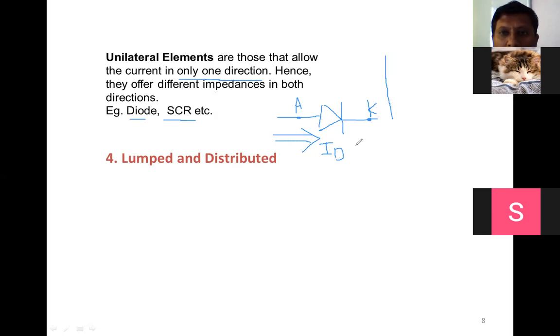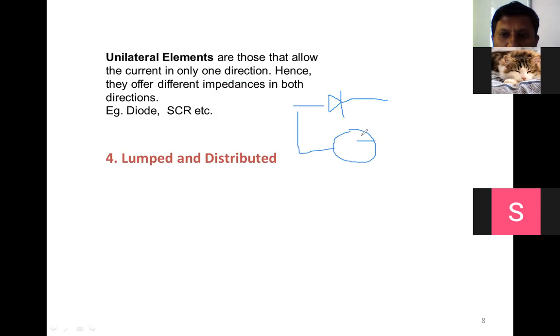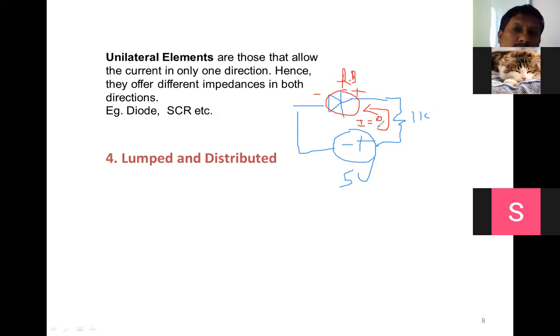Suppose it is reverse bias. Now this is the diode and you are applying a 5 volt source in this direction, with a 1K resistor. How will the direction of current be? But positive is connected here and negative is here, so this becomes reverse bias. When the diode is reverse bias, what is the current value? I is equal to 0. Actually, it is not 0; it is some microampere, very small, nanoampere. So we can consider it 0 by default.